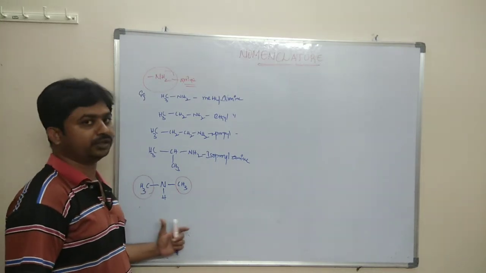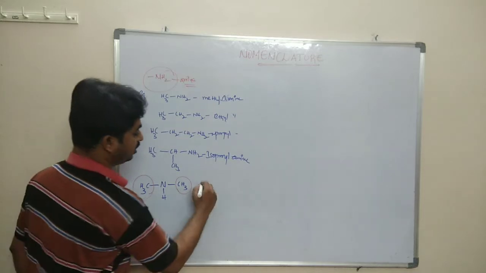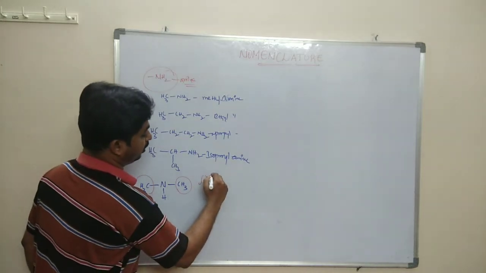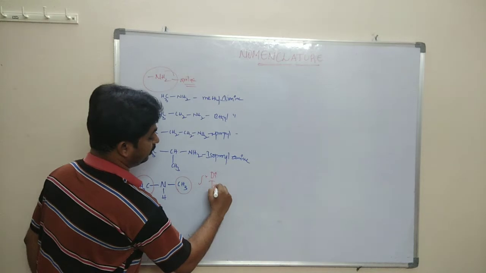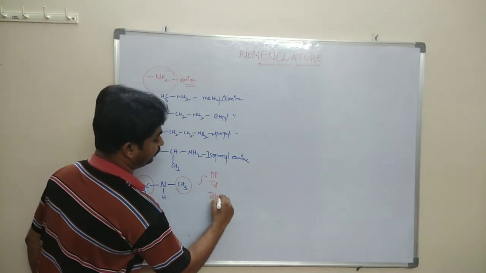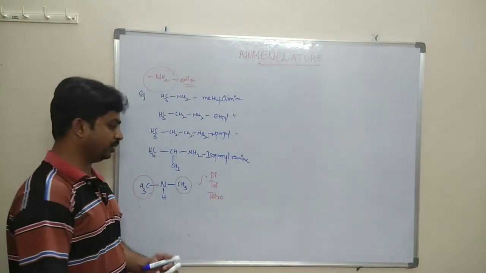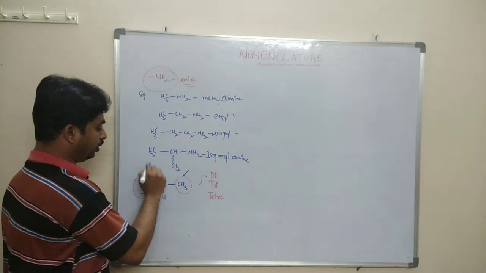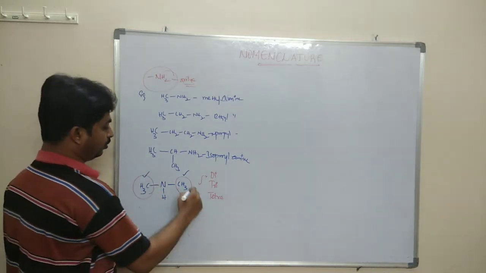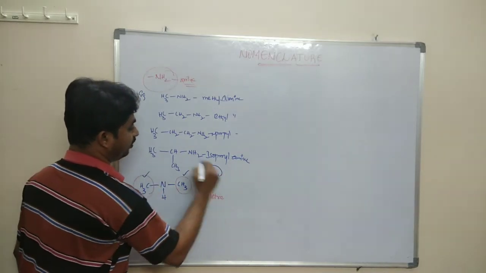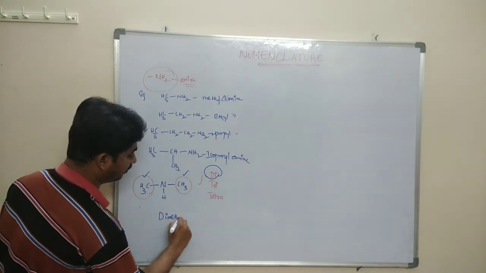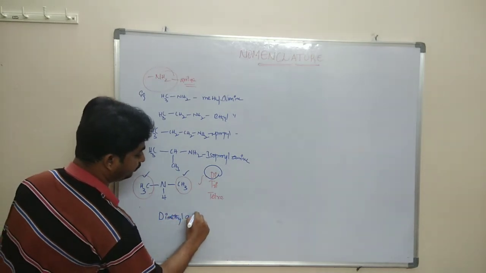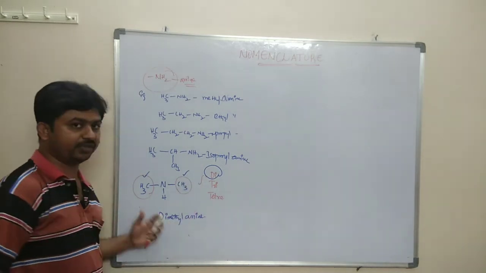In this condition you can use the words di, tri, tetra as the prefixes. So here two are the same groups, so we can use the prefix di. So dimethylamine is the name of this compound.